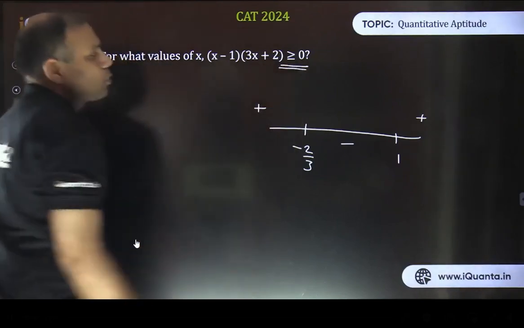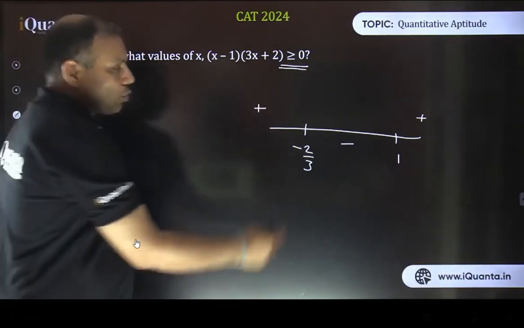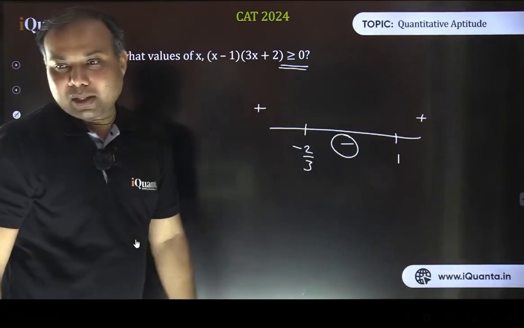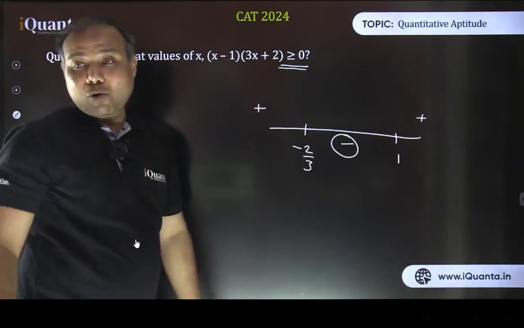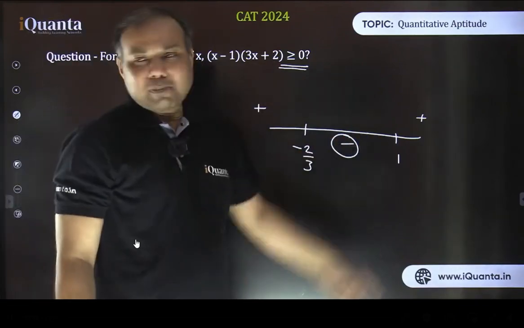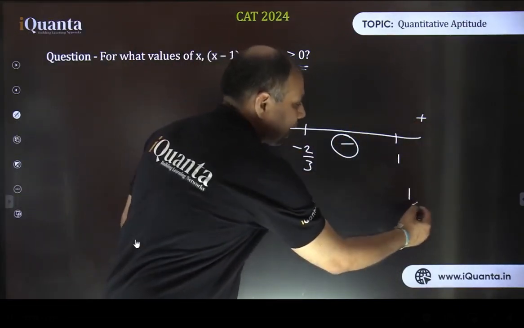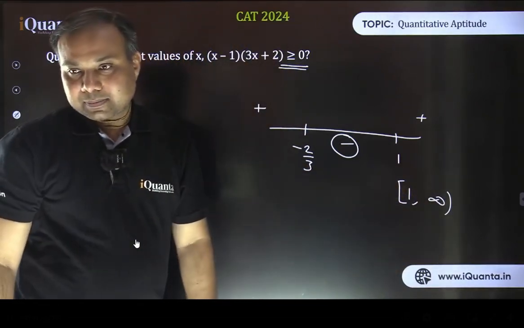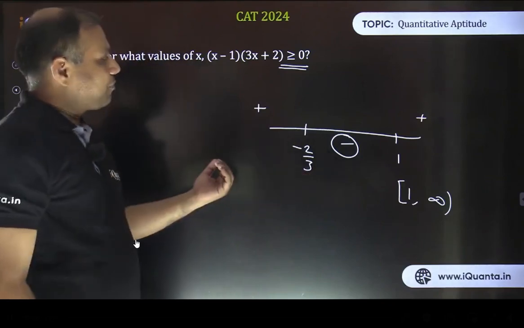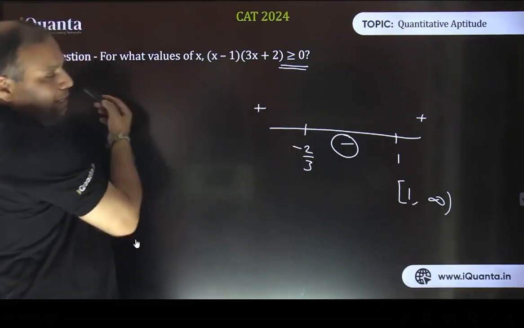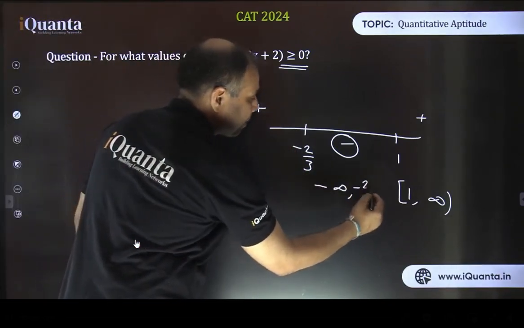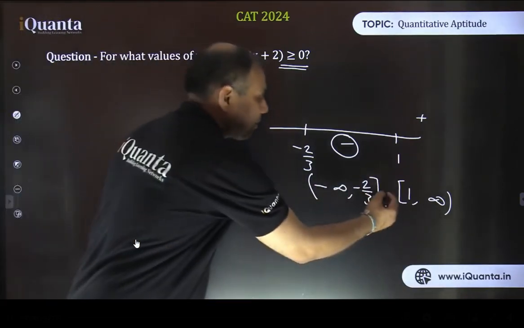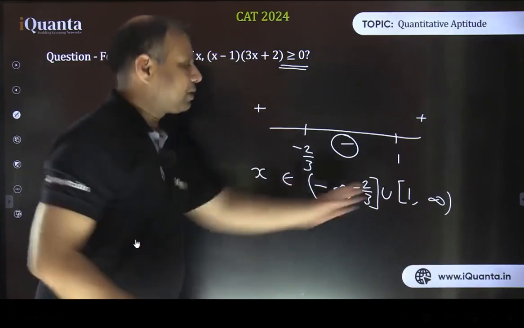Now see our requirement. We want the expression to be greater than or equal to 0. So should we consider the in-between range? Of course not, because the in-between range will give us a negative value, while we want it greater than or equal to 0. Because equality is included, we will include the boundary points. On the right hand side we take values from 1 up to infinity, and because 1 is included, we use the square bracket. Same way on the left, minus infinity to minus 2 by 3, and minus 2 by 3 is included, so we use the square bracket here. Their union is the value of x. So x belongs to this range. Is it fine?